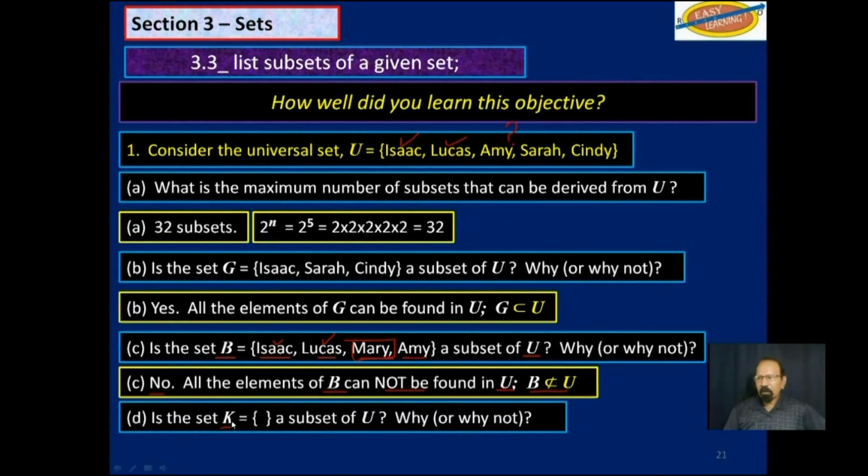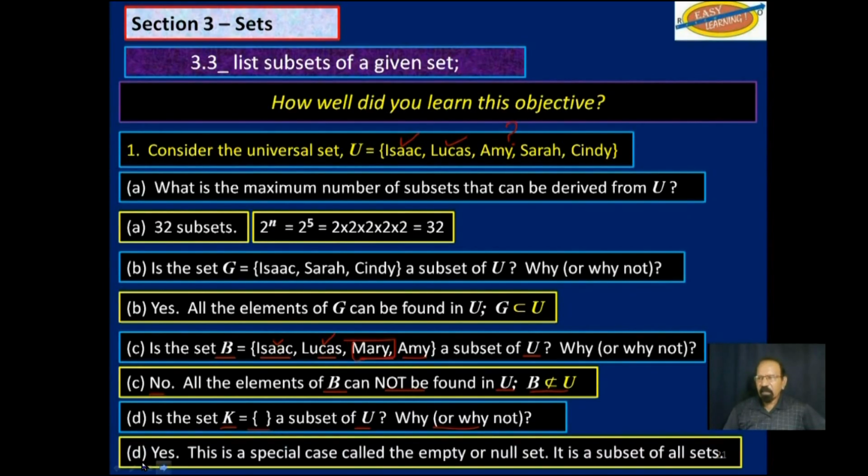Now, is the set A, an empty set, a subset of U? Why or why not? By now, you know that the empty set, the null set, as well as the complete set are subsets of any universal set. So the answer to that is yes. This is a special case called the empty set or null set. It is a subset of all sets. And recall also that the full set is also considered a subset of the universal set. That was review question 1.